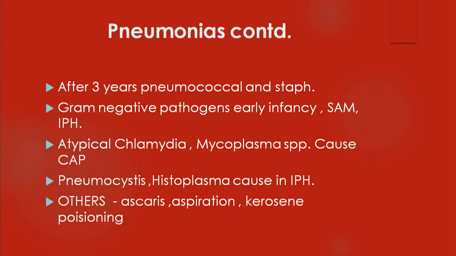So what is more important is that severe acute malnutrition can still occur, especially in children who come from rural areas, in whom the feeding practices are not optimal. So they tend to have these gram-negative infections.